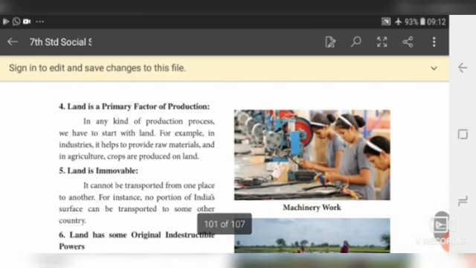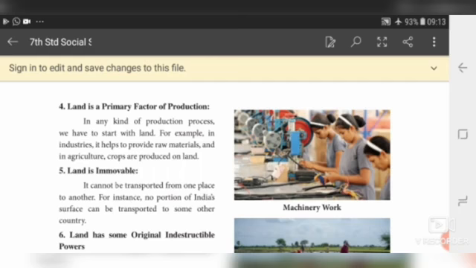Land is a primary factor of production. In any kind of production process, we have to start with land. Without land, where would we go for production, where can we work? For example, in industries, it helps to provide raw materials, and in agriculture, crops are produced from the land. For any kind of production, we mainly depend upon raw materials. The raw materials come only from the agriculture side or the mining side. So we have to depend upon land.